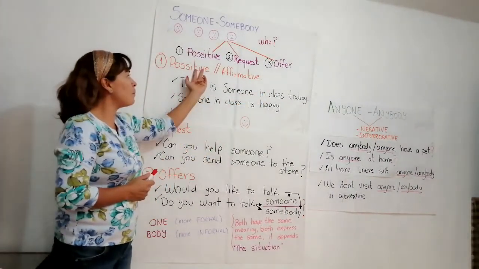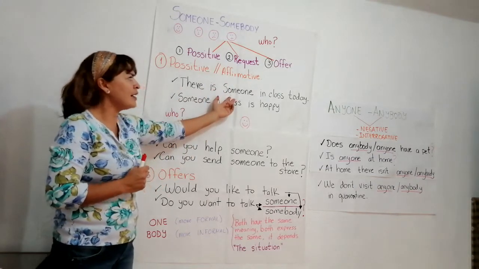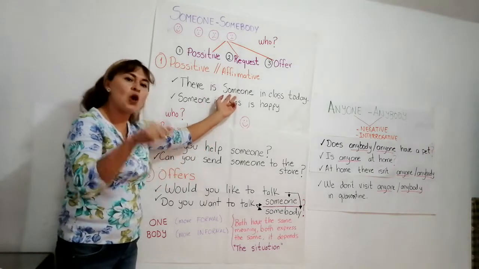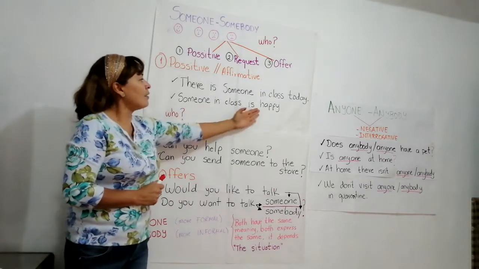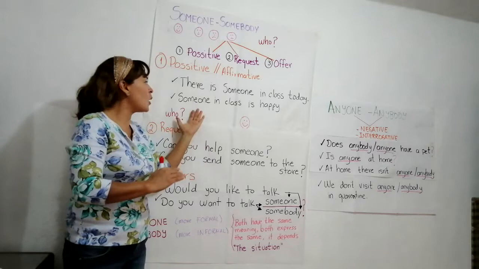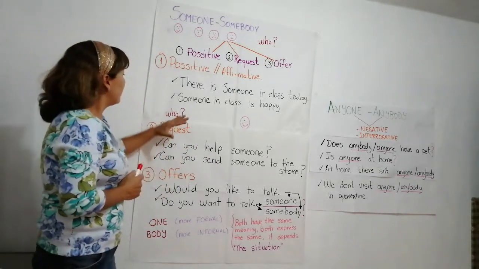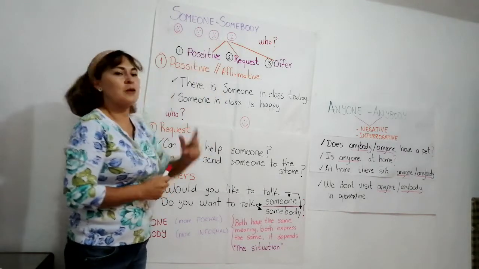You are speaking in the affirmative. So, there is someone in class today. I have some people in my class. I know that there is someone in the classroom at the moment. Someone in class is happy. I have some students in my class, but someone is happy, is smiling in the class. Well, who? We don't know. We only know that it is a person or some people.